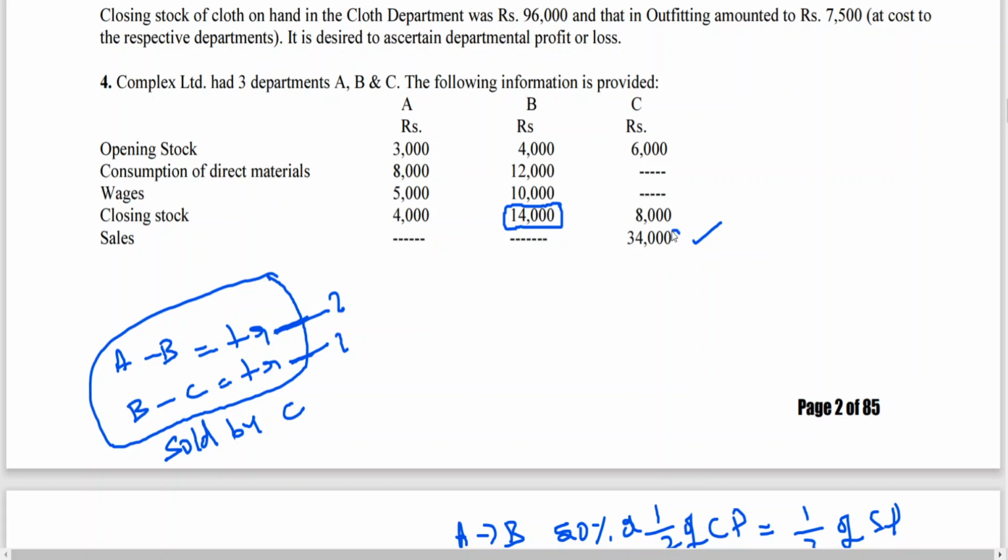Closing stock of C has stock transferred by A and B. Am I right? Why? Because A to B, B to C. When A's stock is transferred to B, and B in turn is transferring to C, a part of the stock definitely belongs to A. This is implied, because A is not selling the goods, and B is not selling the goods. That means whatever goods have been processed are transferred to B.